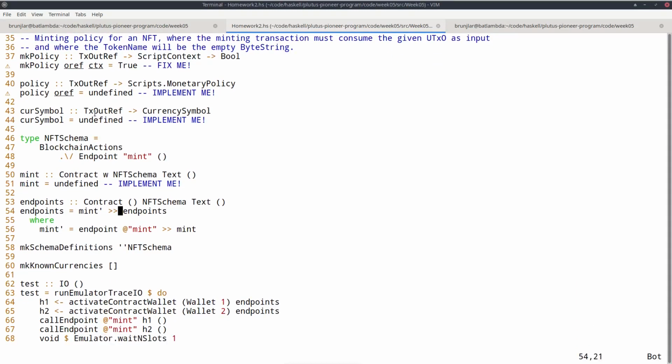For example, in the off-chain code, we only had the token name as parameter, so we don't need that anymore because we use this fixed token name, so we can just use a unit parameter. And that means that the mint contract doesn't need any parameters anymore. So for the endpoint, I left that in, so we just have the unit. So in the simulator, that would just be a button, but you don't have to enter any values. And as test script, I kept the old one, but now instead of the token names that we had before, I just pass in unit.